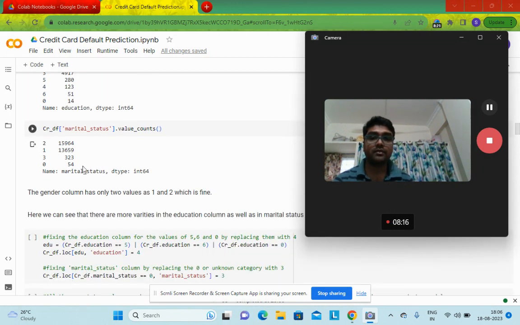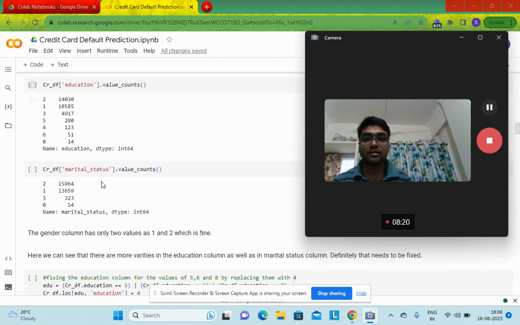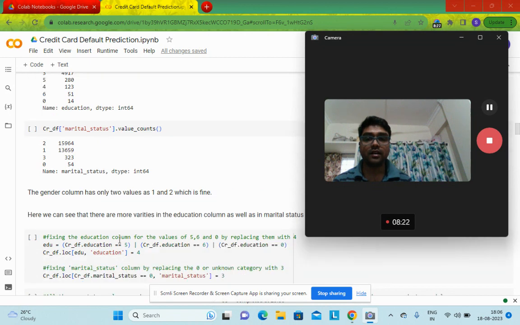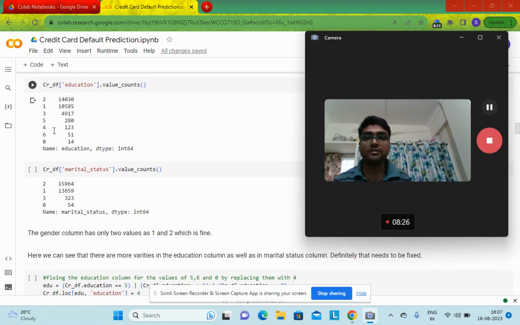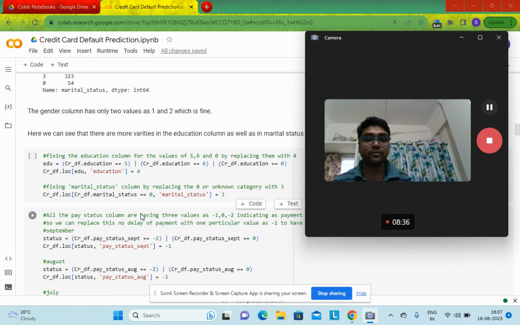So what I have done, I have grouped the other values. For the education column, the values 5, 6 and 0, which have the least number of varieties, I have put them under 4.